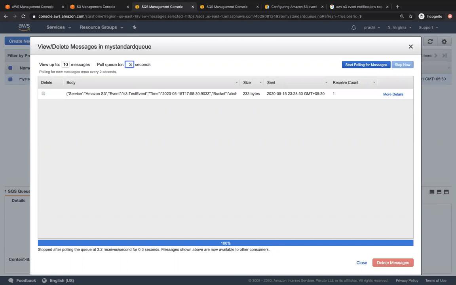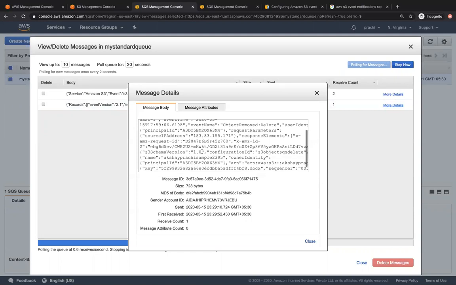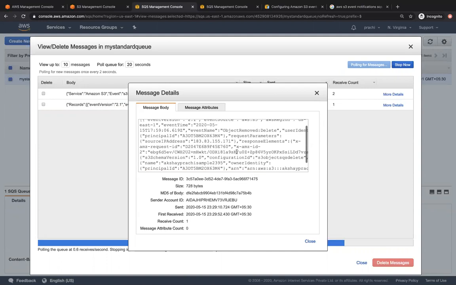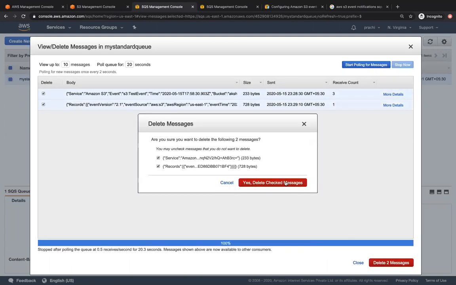Let's go for 20 seconds. Let's start polling again. Now you do see the other message over here. This is how long polling works. Now let's look at this particular event. You can see all of the different details that had happened, and even our key, which is our object that we deleted. You can also see that it is an object remove delete action over here. Awesome. So now I can click on both of these and delete these messages.